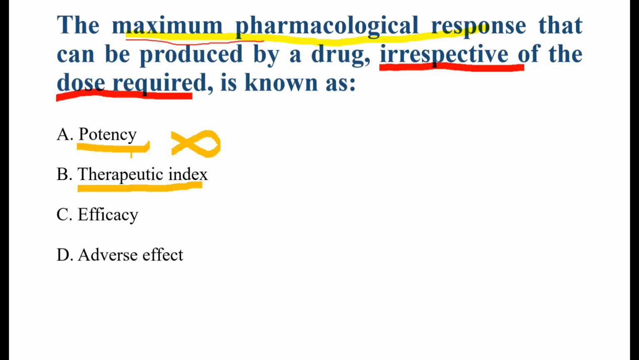Okay, now the next option, therapeutic index. Therapeutic index tells us about the safety of a drug. It compares the toxic effect and the effective dose. For example, penicillin has a high therapeutic index, but therapeutic index does not describe the maximum effect. So it is also incorrect.